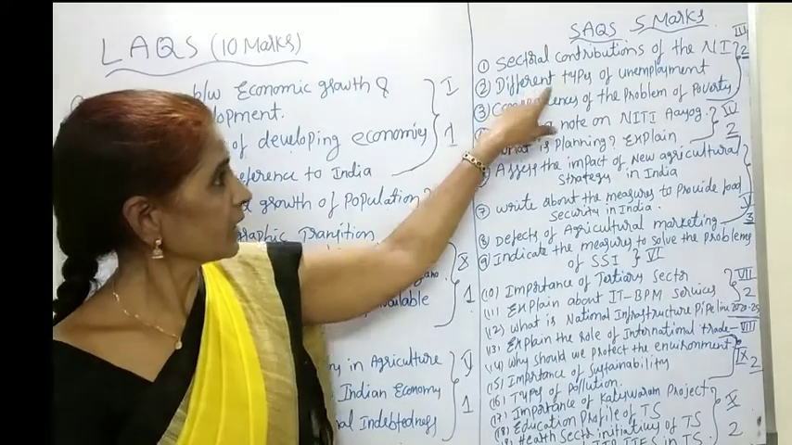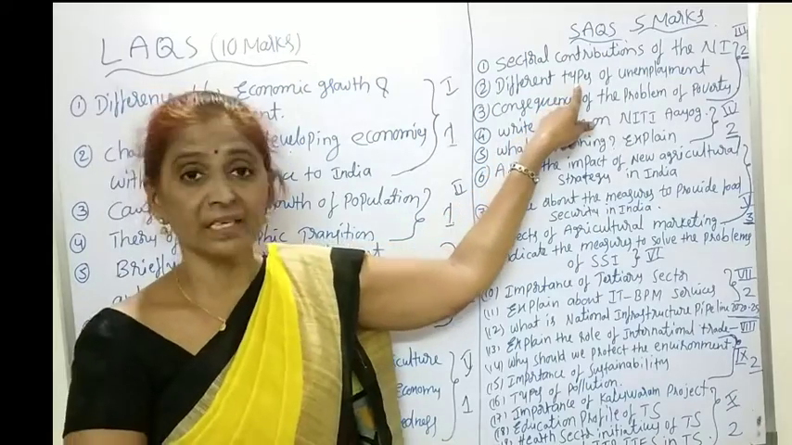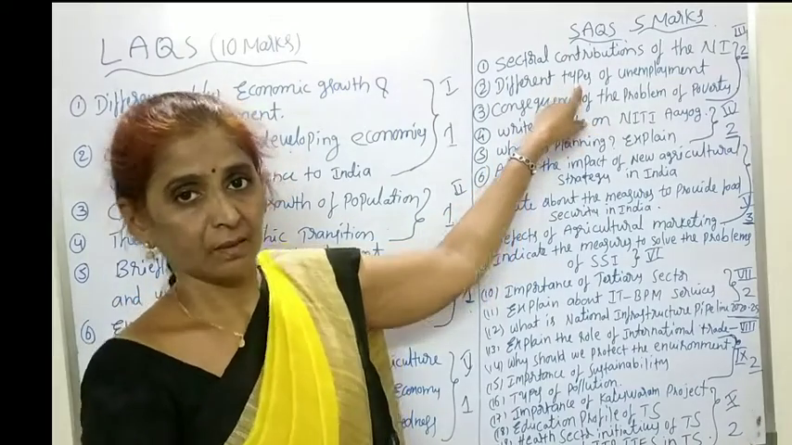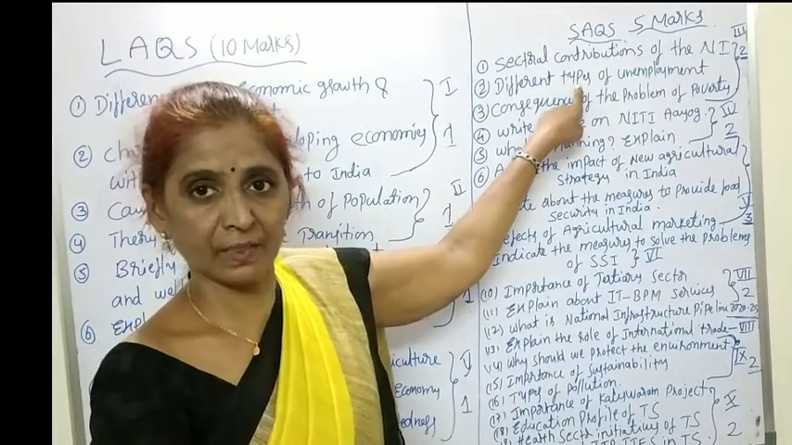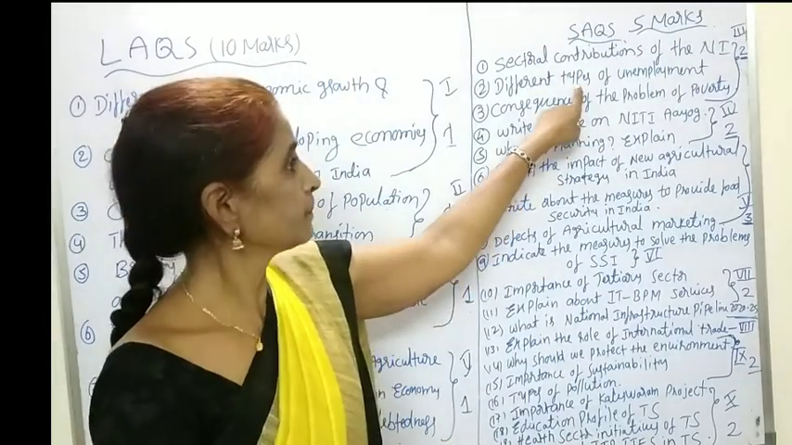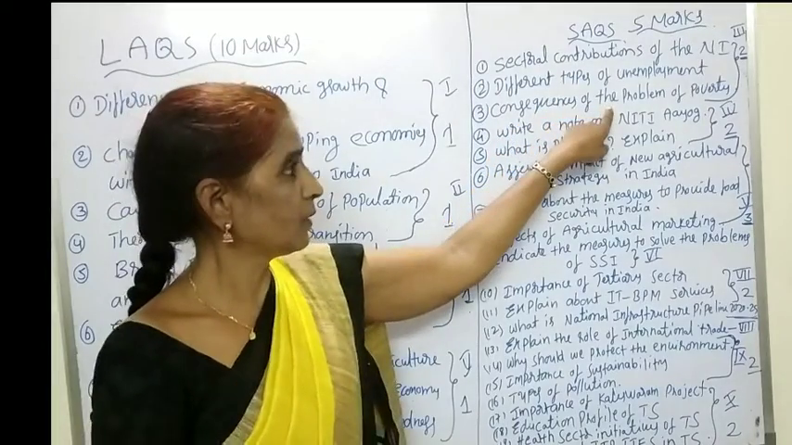And next, different types of unemployment. Write any 5 types of unemployment. First you have to write the introduction to unemployment and later present any 5 types of unemployment in this answer. And next, consequences of the problem of poverty.